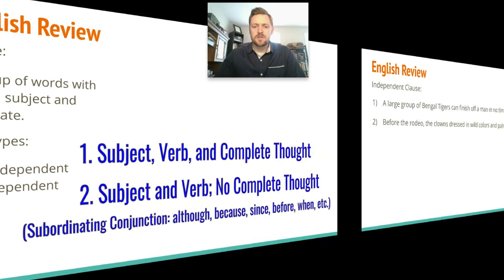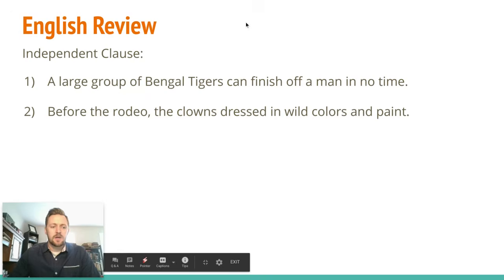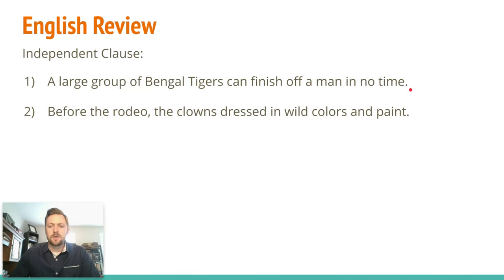So let's see some examples of those. You've got an independent clause. A large group of Bengal tigers can finish off a man in no time. Carol Baskins. And then if you see here, you've got a subject, group. You've got a verb, can finish, and that is a complete thought. So subject, verb, complete thought, that makes it an independent clause. Here's another one. Clowns is the subject, dressed is the verb, and before the rodeo, the clowns dressed in wild colors and paint. That expresses a complete thought. So it's got all three components, subject, verb, and complete thought.